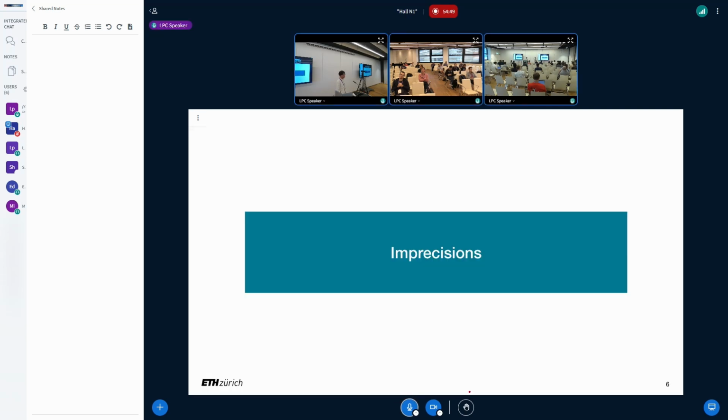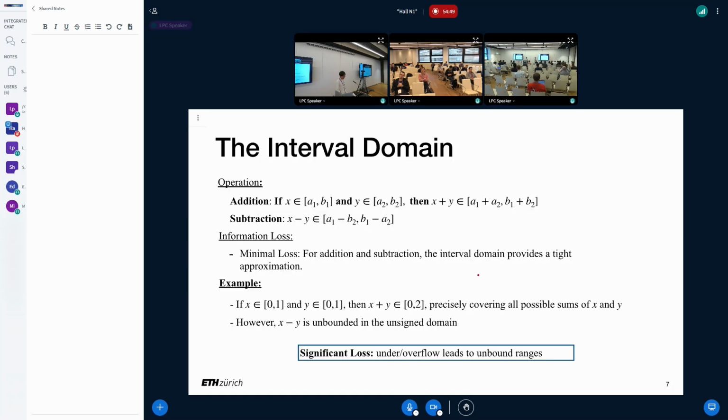I will start by discussing some imprecision sources. These are fundamental sources of imprecision, that is, limitations that we cannot solve by using a better implementation. As I mentioned, we use the interval and tristate domains to handle ranges. For the interval domain, addition and subtraction are pretty good. We can provide a very tight range. But if we encounter any underflow or overflow, then we lose all information. Overflow is unlikely to happen, but underflow can easily happen.